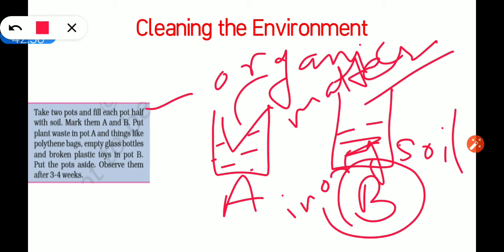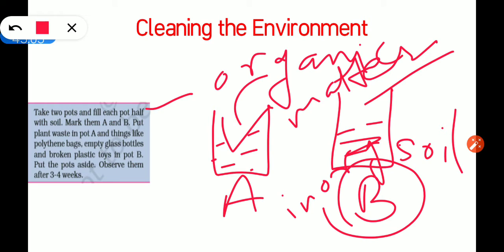So the organic waste has been decomposed. The plant waste has been converted into manure by the action of microorganisms. The nutrients released in the process can be used by the plants. This manure has nutrients, and these nutrients will be helpful for the growth of the plants.